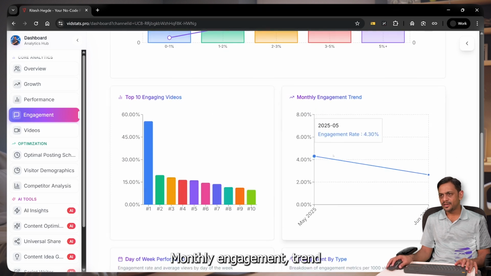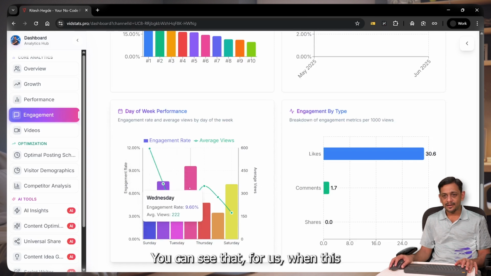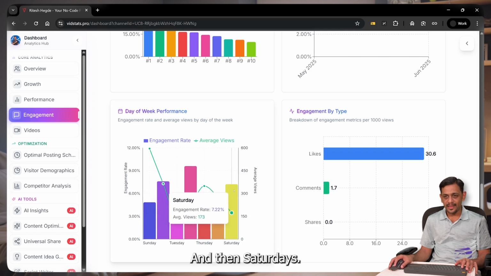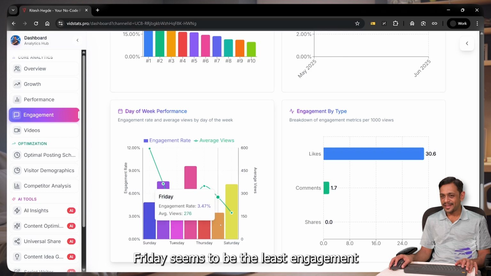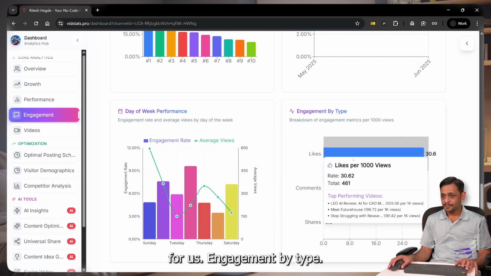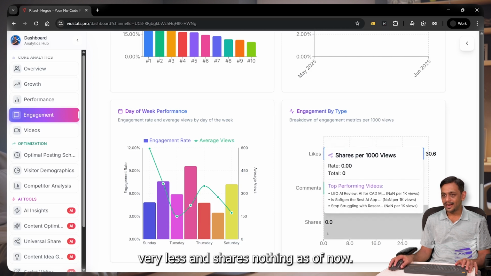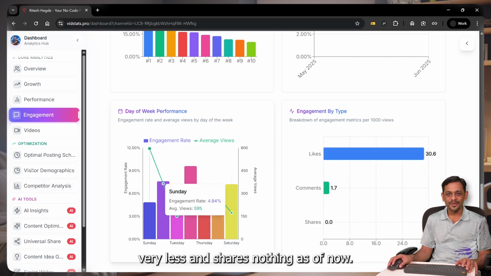Monthly engagement trend we can see over here, and then day of the week performance. You can see that for us, Wednesdays has been the best engagement rate. Next best being Monday, and then Saturdays, right? Friday seems to be the least engagement for us. Engagement by type, okay? Likes being the most, comments being very less, and shares nothing as of now.